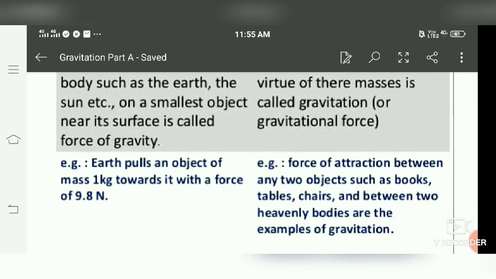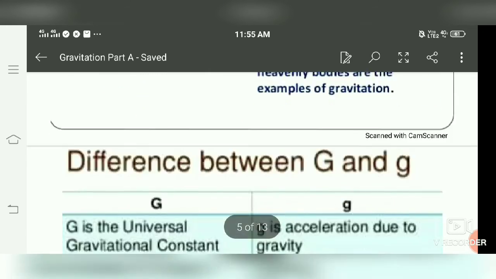So force of attraction can be between two boxes, tables, chairs, between two heavenly bodies, two light bodies. So it's not specific that it's between a heavy and a light body, where the light body resides near the surface. This is specific only and only for gravity.